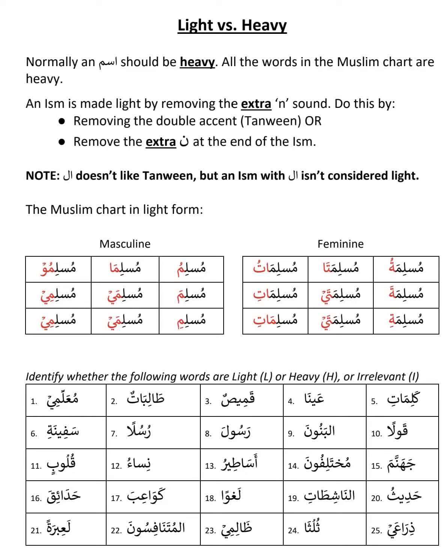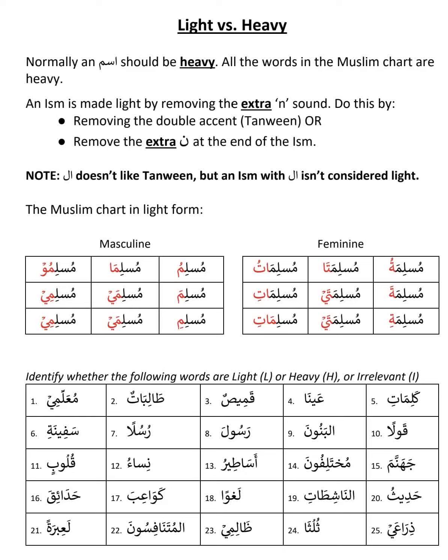So it's a very simple lesson, but also a very powerful one. Later on, we will see why it is important to understand whether a word is heavy or light. This is not part of the properties, like the four properties we learned. We don't consider this a separate property, but it is inside the property of status.